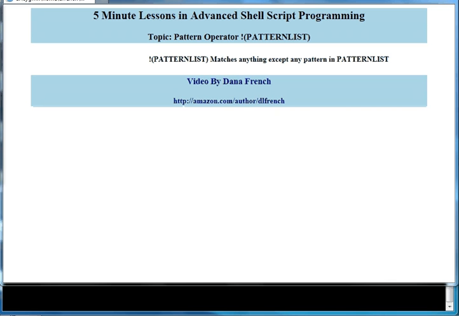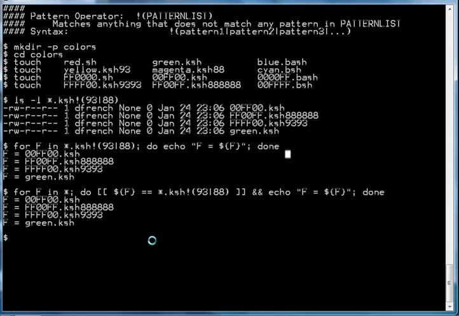The topic of this lesson is the bang pattern operator, or the exclamation point pattern operator. This operator works on exactly the opposite logic of the other pattern operators, in that the other operators match whatever is in the pattern list. The bang pattern operator matches anything that is not in the pattern list, so it matches anything except the patterns that are in the pattern list. So let's see some examples of that.